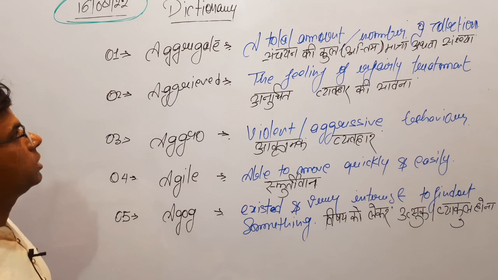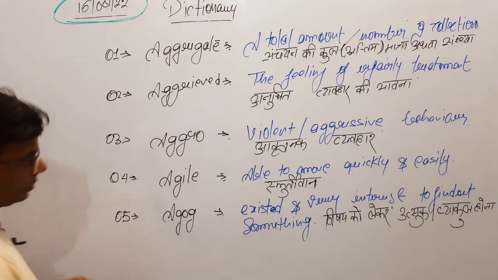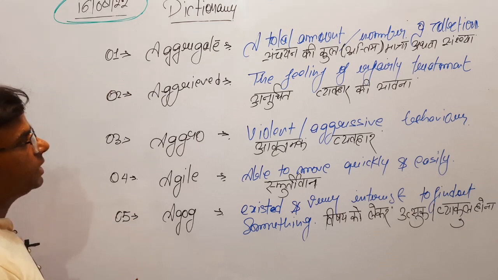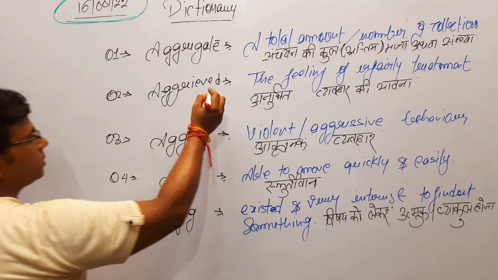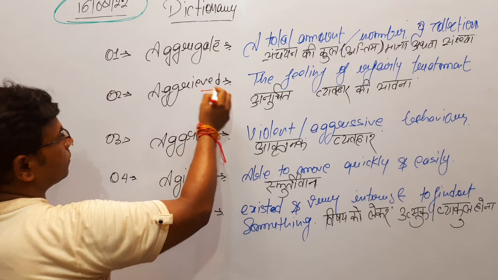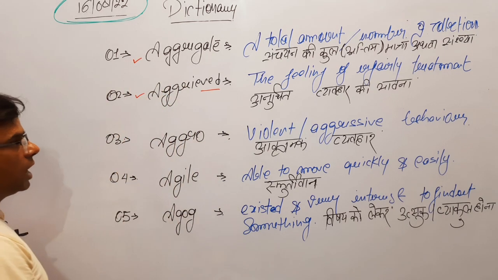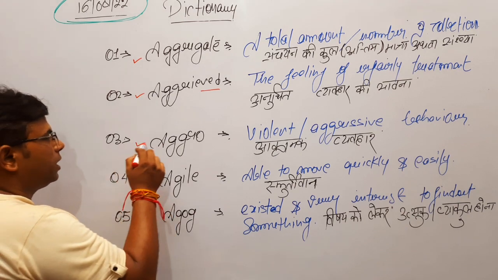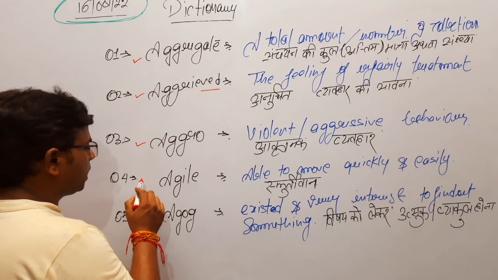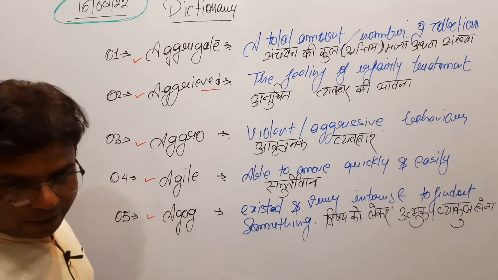In the lectures of our dictionary session, the 5 words I have selected for you are aggregate, aggrieved, aggro, agile, and agog.